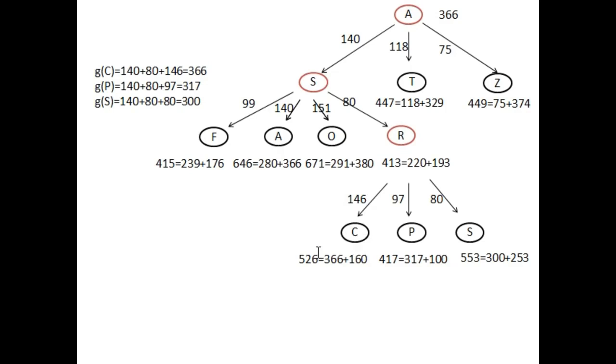In the same way we will calculate the value of f of c. So g of c will be equal to 140 plus 80 plus 146, which is equal to 366. Then we will add up the heuristic value and the g of c, which is equal to 526. Just look at this point. This is a very important point.